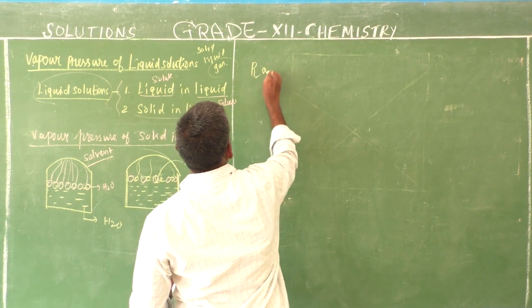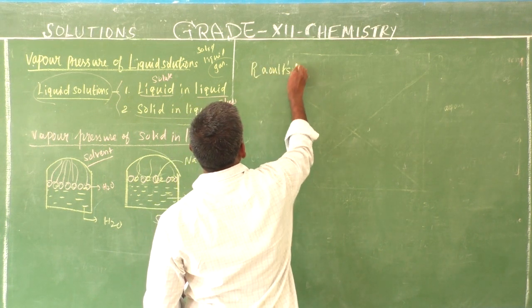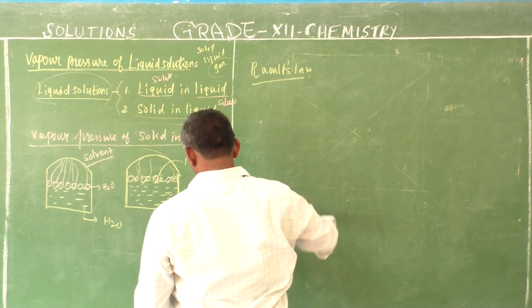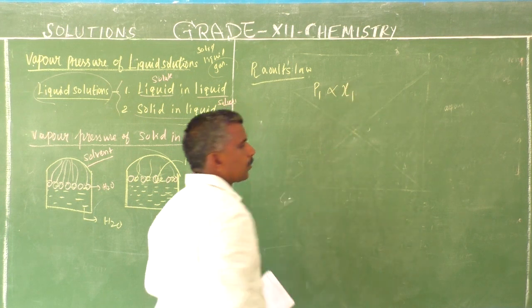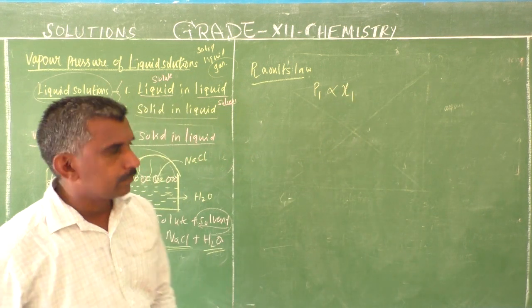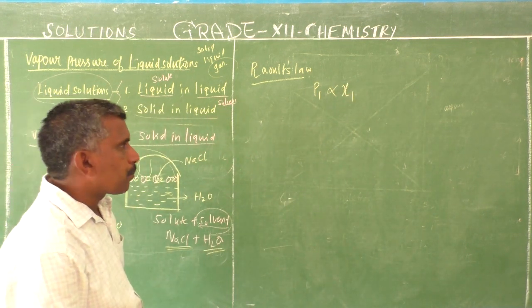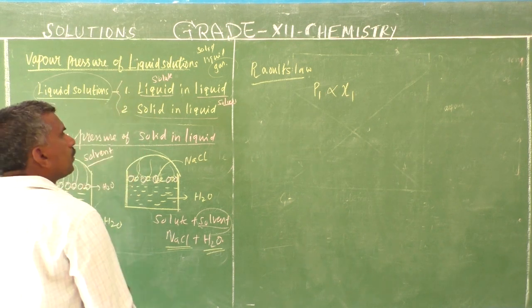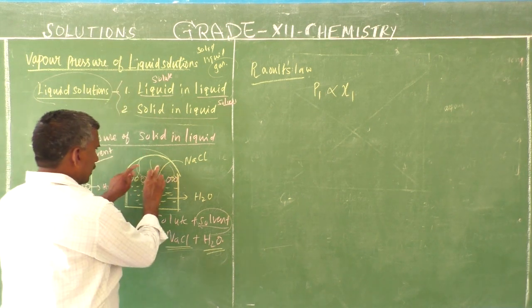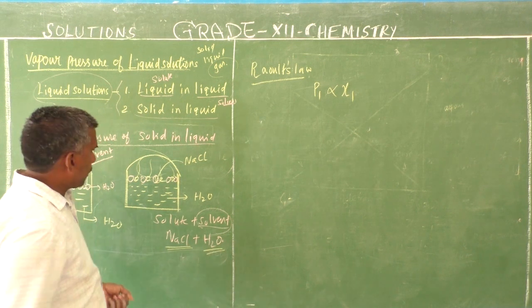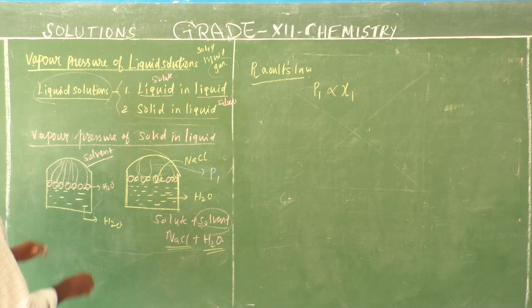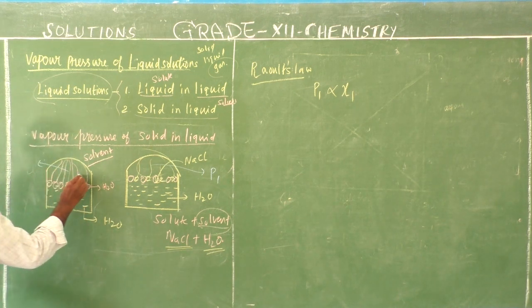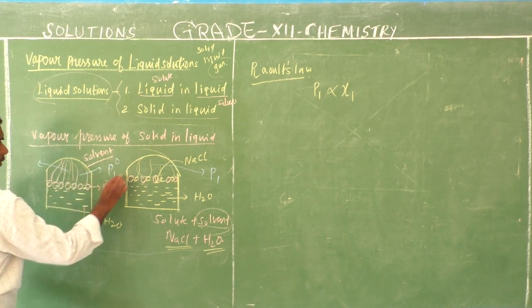You already studied Raoult's law; this topic is already learned. Raoult's law says the partial pressure of a component is directly proportional to the mole fraction of component 1. This is the partial pressure P1. The pure component pressure is P1 dash.